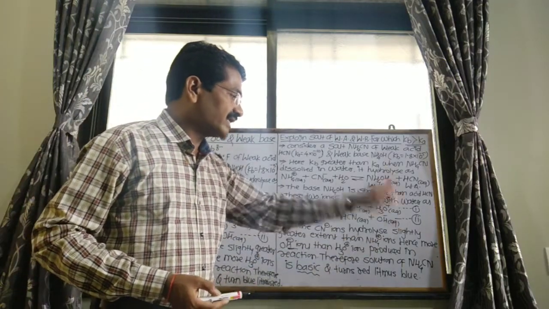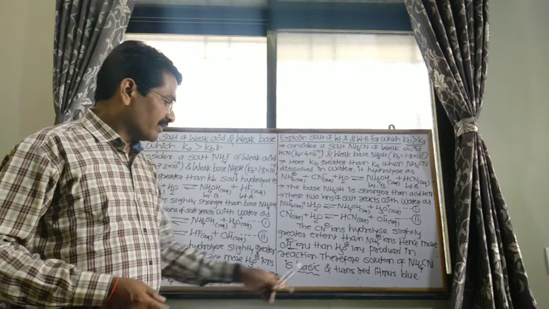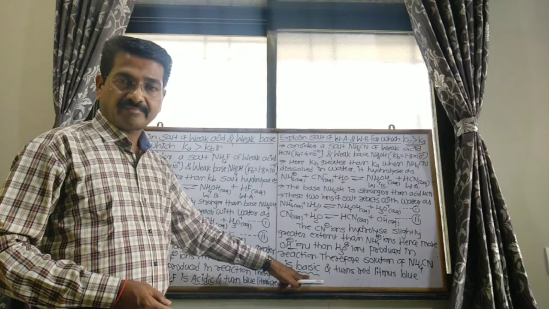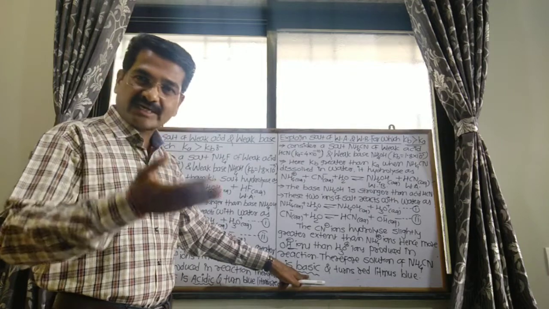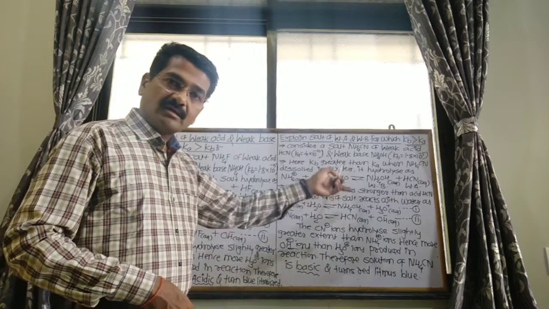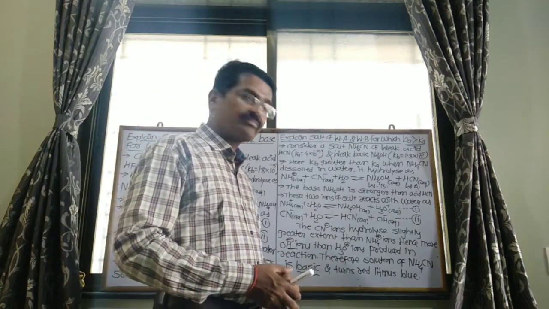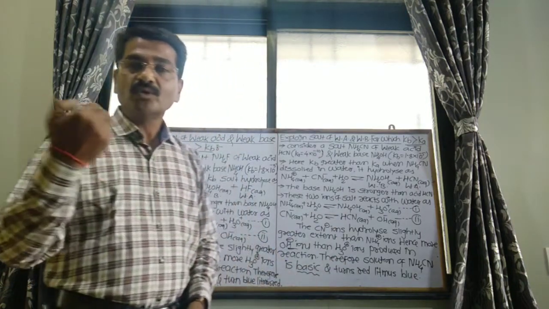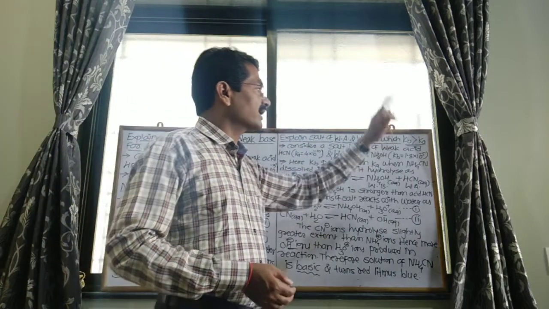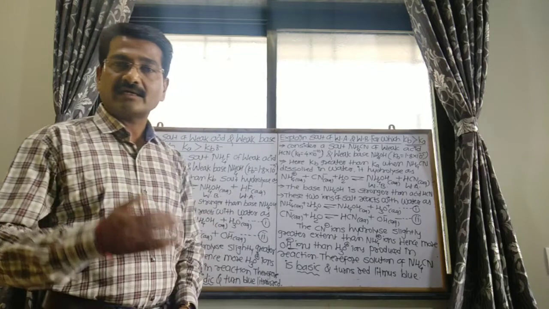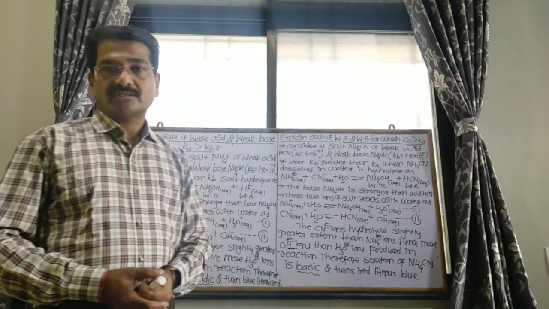Therefore, the solution of NH4Cl becomes basic in nature, because in this solution hydroxyl ions are greater than hydronium ions. Therefore, it is basic in nature and turns red litmus paper blue. So the salt of a weak acid and weak base, for Kb greater than Ka, shows basic nature.